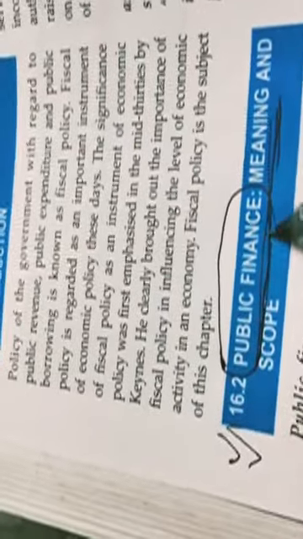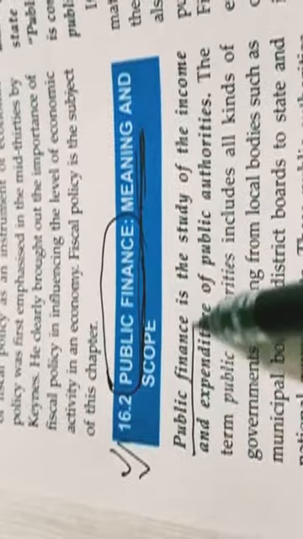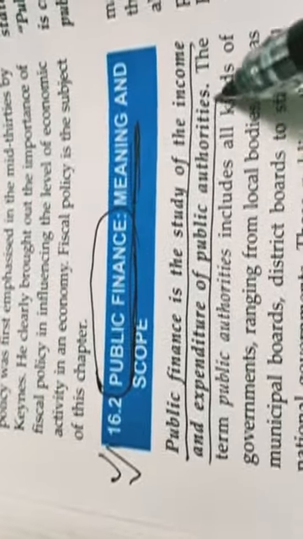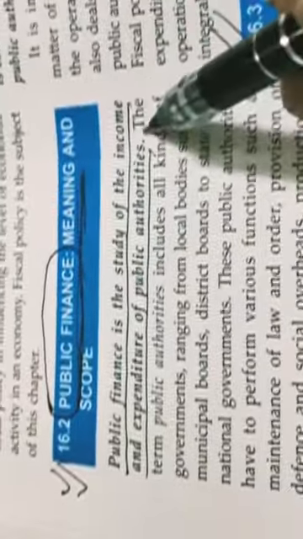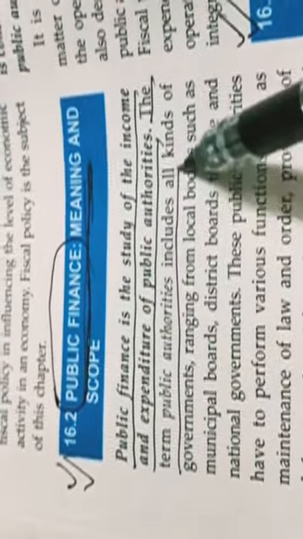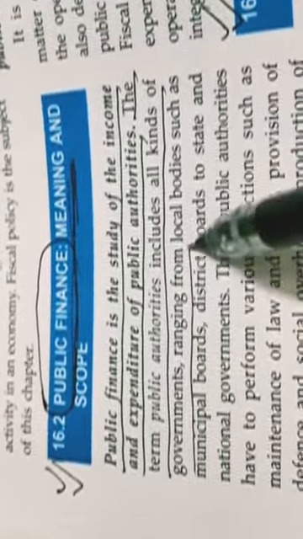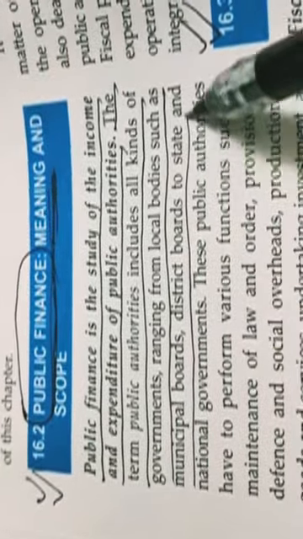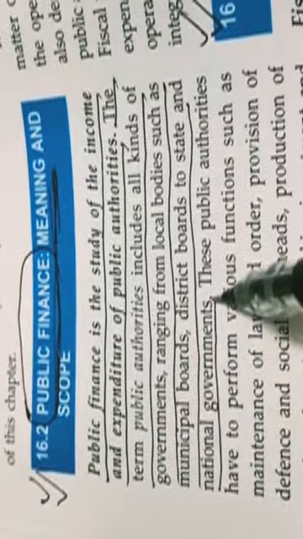We are starting with the meaning of public finance. Public finance is the study of the income and expenditure of public authority. Then the term public authority includes all kinds of government, ranging from local bodies such as municipal board, district board, to state and national government.